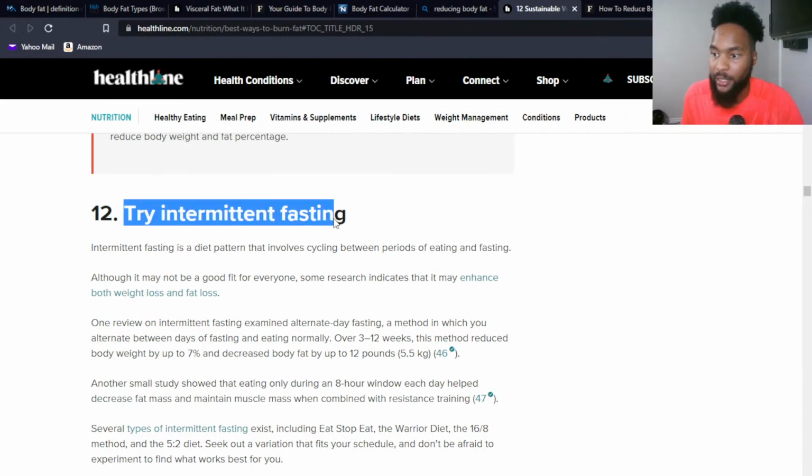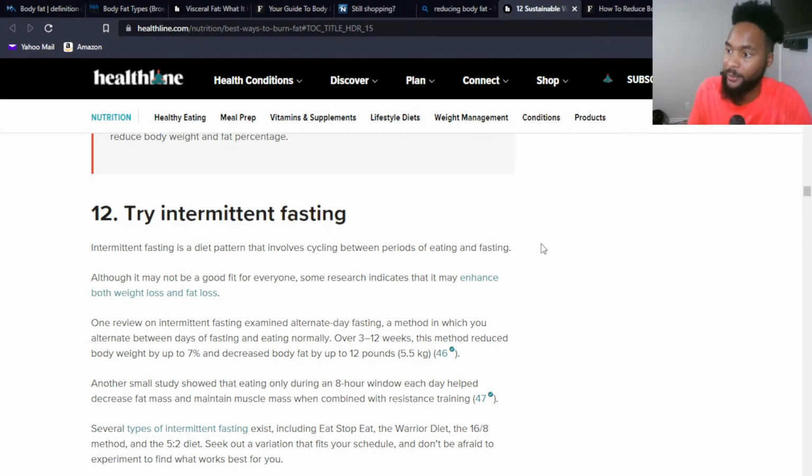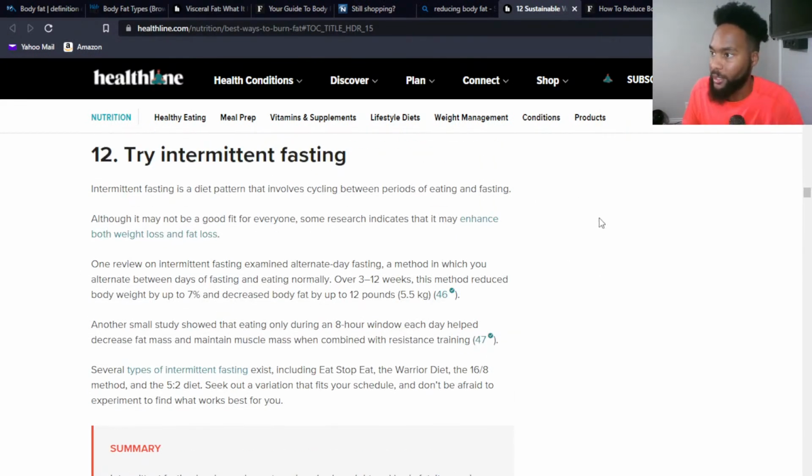I would not recommend intermittent fasting at all. Again, we would just focus on consuming regular, natural, healthy, whole foods on a regular basis. It doesn't matter how we eat them, y'all. It's about what we eat. It's not about how we eat. This is another gimmick, intermittent fasting, all these different fasts and all that stuff.